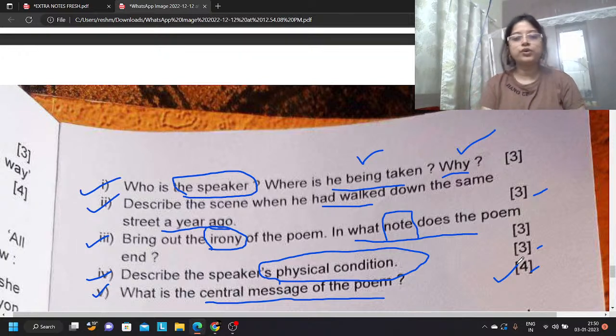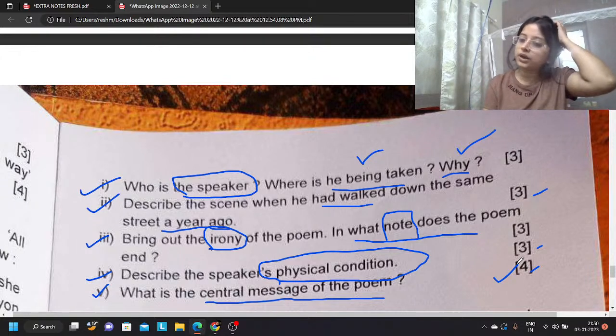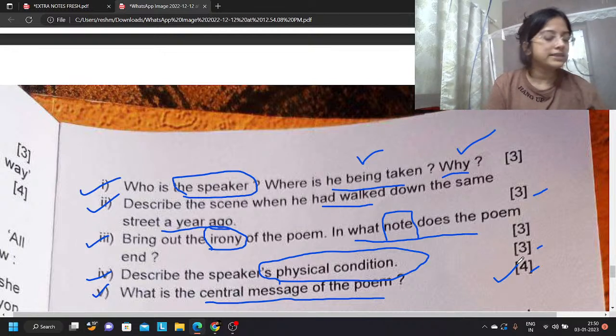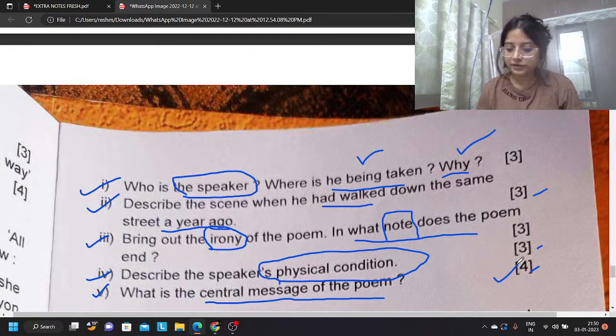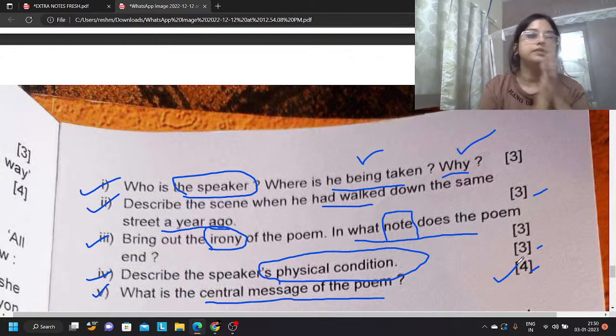Is there anything that you want to ask from here? If you have no doubts, we will move to the next part. I believe the next question will be from your I Know Why the Caged Bird Sings. Tell me if there is any doubt, then we will move to the next one.